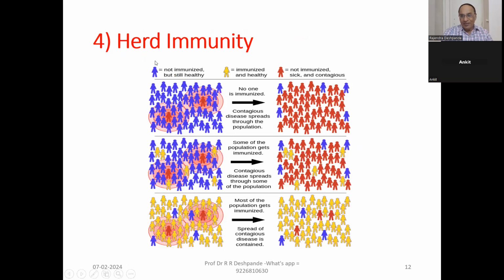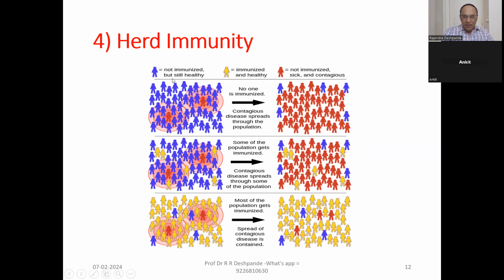Immunity is the fighting capacity against bacteria, viruses, fungi, protozoa. Our WBC, white blood cells, are called soldiers: neutrophil, eosinophil, basophil, lymphocyte, monocyte. But now we are talking about, in the corona period, this word was very famous. That is called herd immunity.